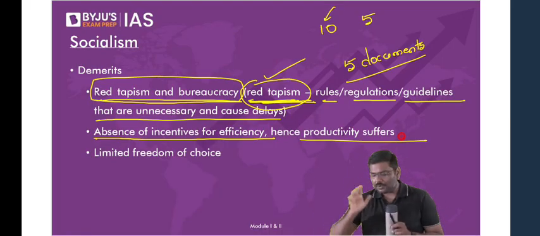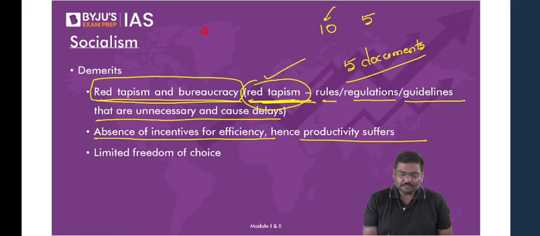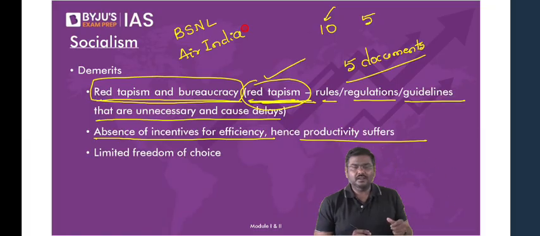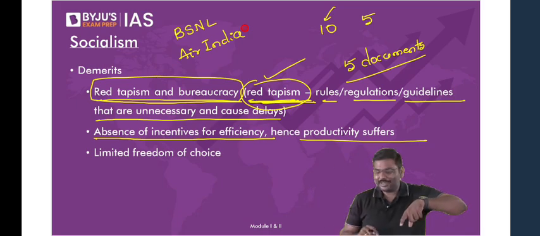I'll give you examples also. If you say, no, sir, that's not possible, you're wrong, etc. Have you heard of the company BSNL? Or another company, Air India? Both were earlier owned by Government of India. BSNL even today is owned by Government of India. Air India has been sold to Tata Company.